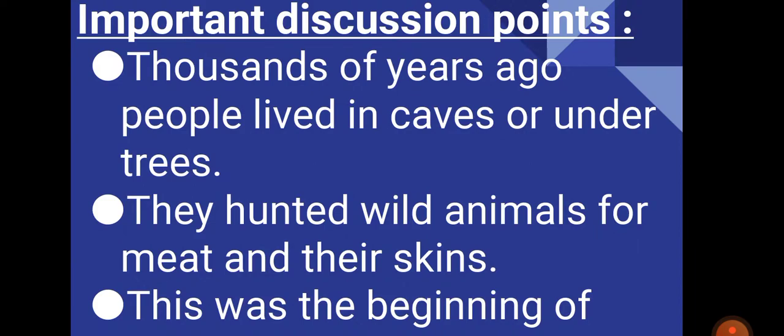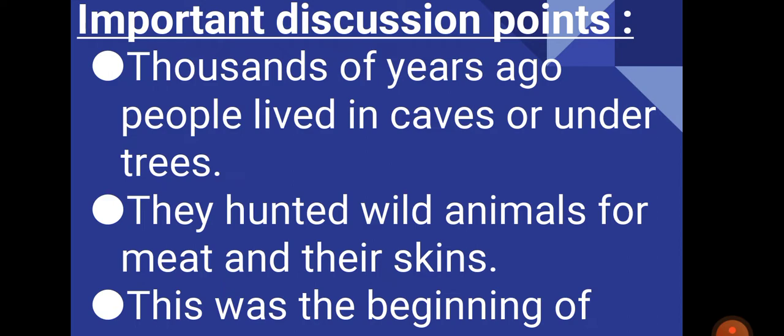As a brief recap, we will take it here now. The first point of this page was that thousands of years ago, people lived in caves or under trees. As I have told you, there was no concept of houses or cities or towns, so they were living in open places like trees or sometimes in caves.